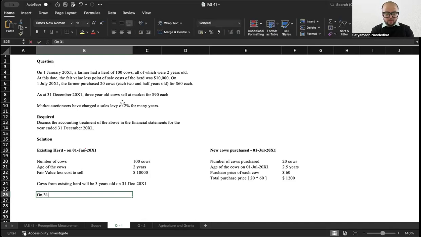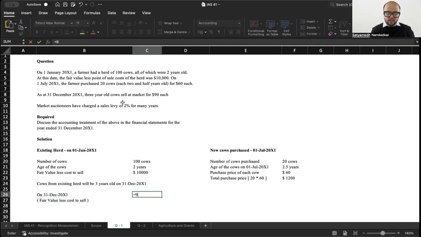So, on 31st of December 2001, fair value less cost to sell would be how much? It would be 90 fair value less 2% sales levy.